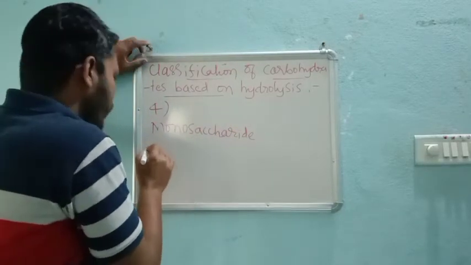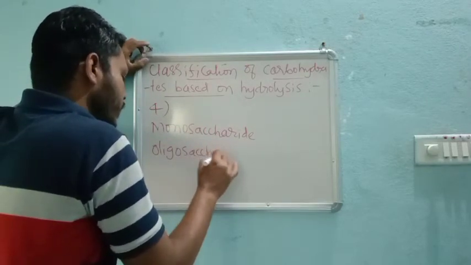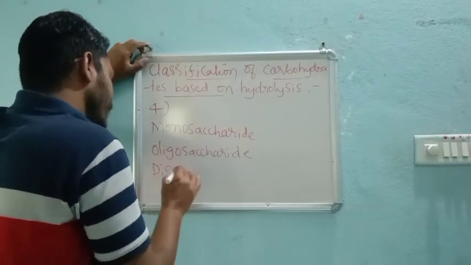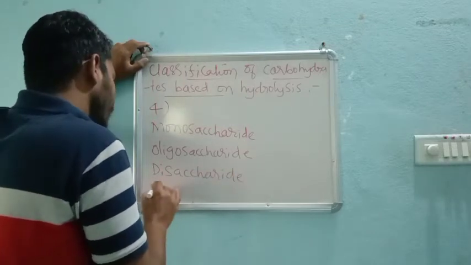Next one, oligosaccharide, disaccharide, and polysaccharides, right?